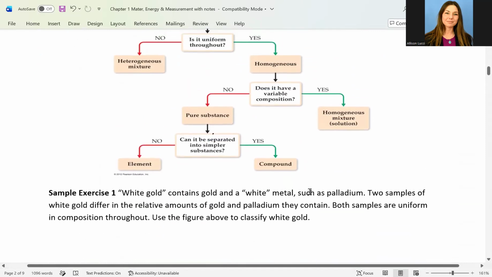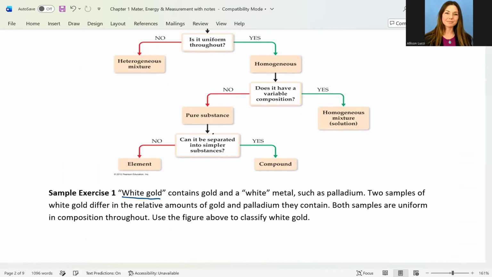So this sample exercise here, we'll think about white gold. And it contains gold and then a white metal, such as palladium, which kind of dilutes the gold in a sense in this solid mixture here. And we know that two samples of gold differ in the relative amounts of gold and palladium that they contain. So we're told that they differ in the amounts. And we're told that the samples are uniform composition throughout.